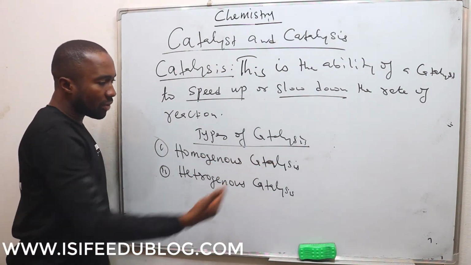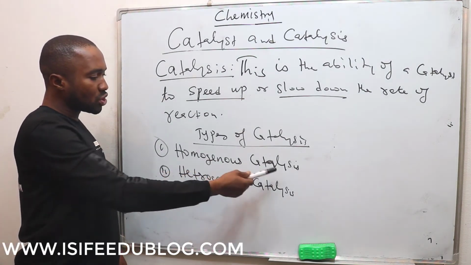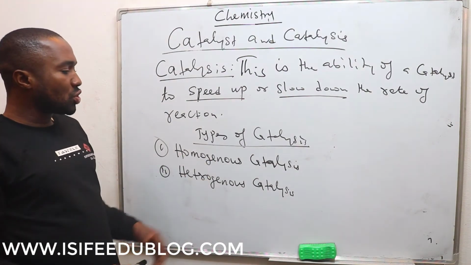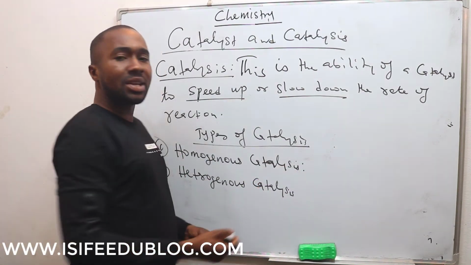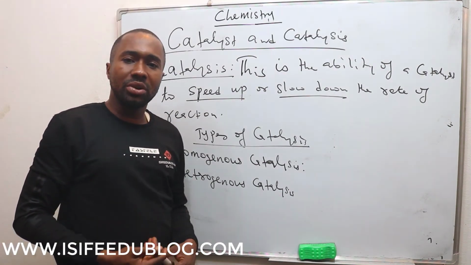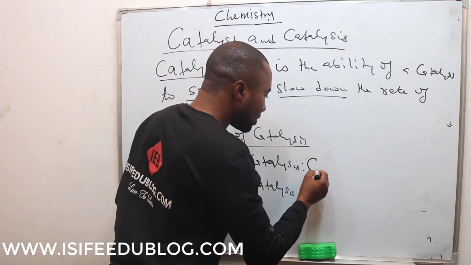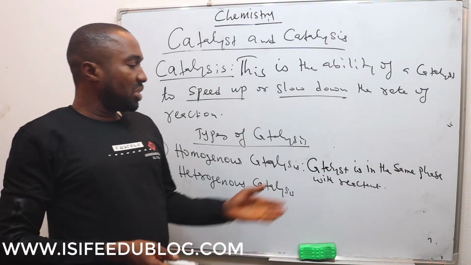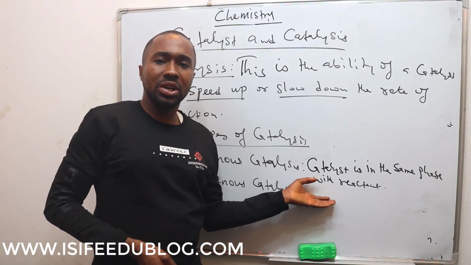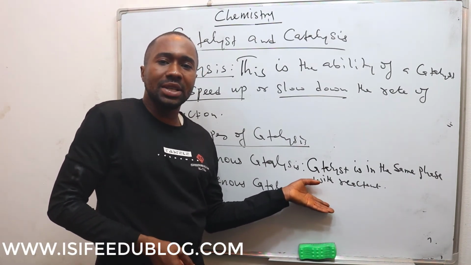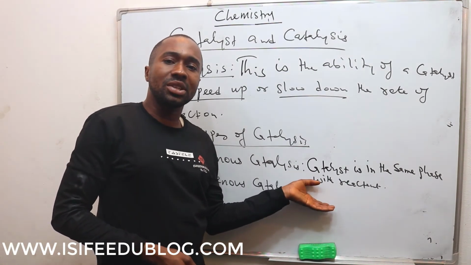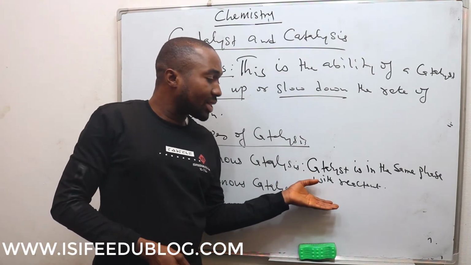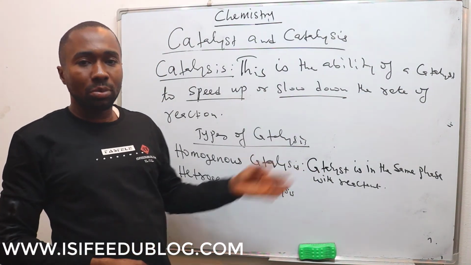So we have types of catalysis. One is homogeneous catalysis, and again we have heterogeneous catalysis. In homogeneous catalysis, the catalyst is in the same phase with the reactant. What this means is that if the reactant is in gaseous phase, the catalyst will also be a gas phase catalyst. If the reactant is in solid state, the catalyst will also be in solid state. If the reactant is in liquid state, the catalyst will also be in liquid state.